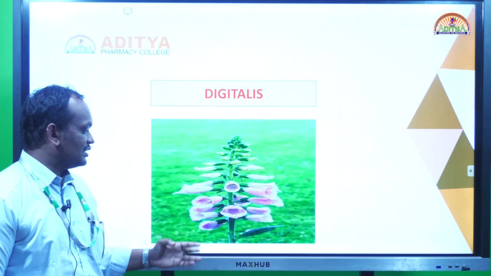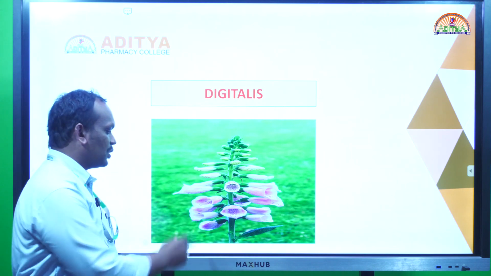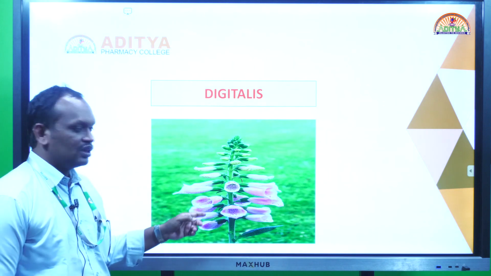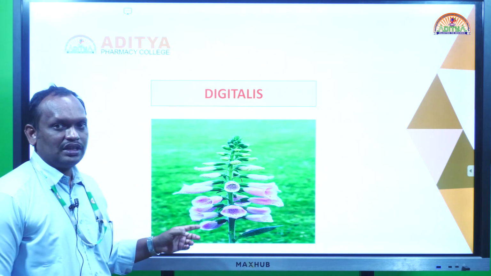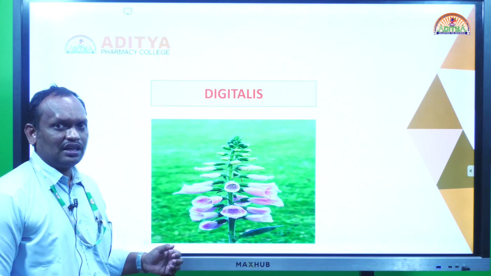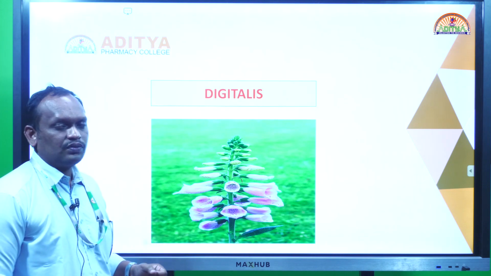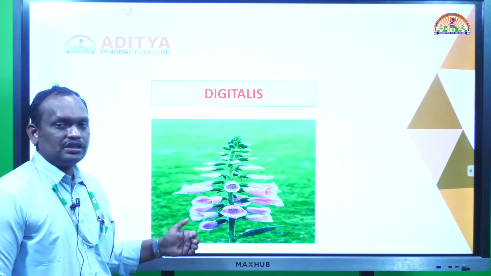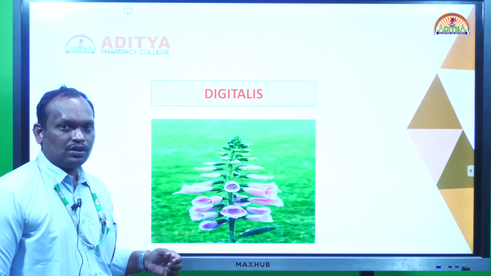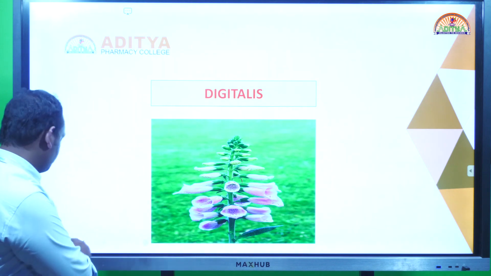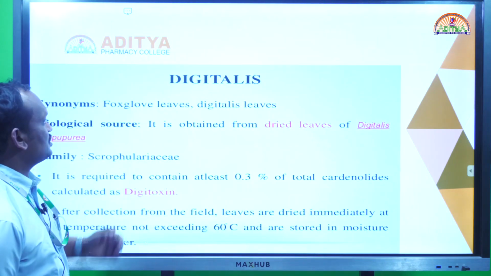So this plant is Digitalis purpurea. What is Digitalis purpurea? The flowers we see are purple in color. So the plant is Digitalis purpurea. There is another species also in digitalis, that is Digitalis lanata. Lanata is a source of digoxin, but digoxin is not present in purpurea. The purpurea plant contains digitoxin and gitoxin.